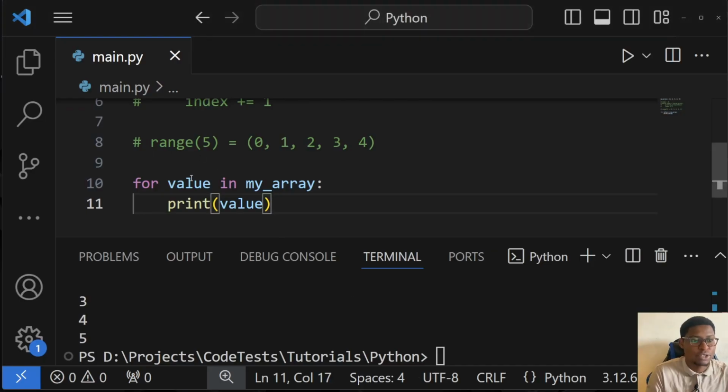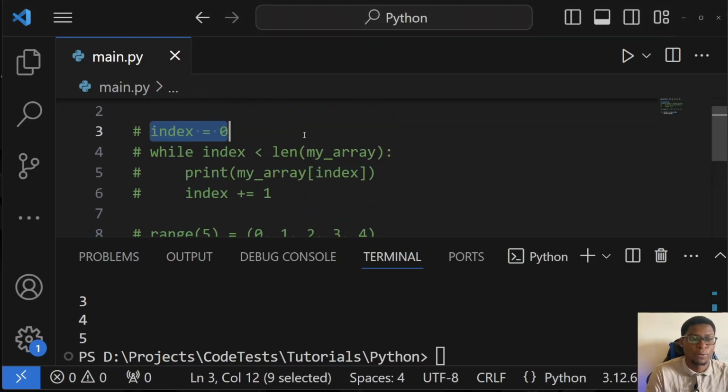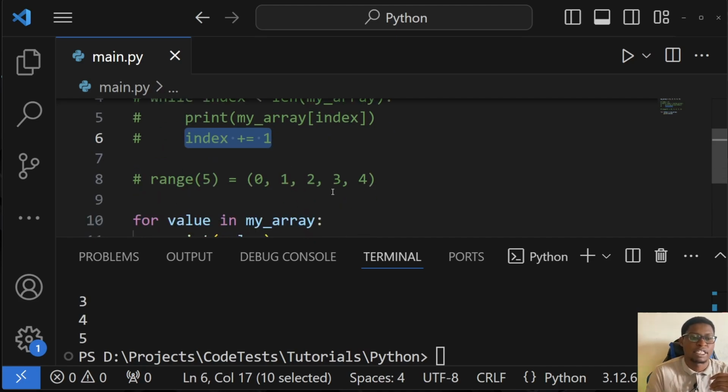Let me just switch to Python so you can see. In Python, when we are doing our while loop, everything is separated. We have our declaration, then our condition, and then our increment.